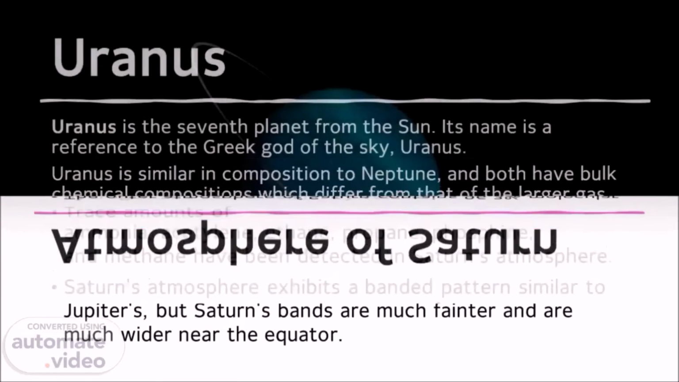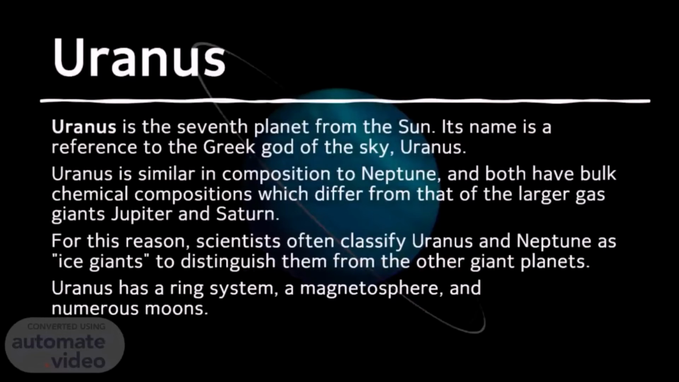Uranus. Uranus is the 7th planet from the Sun. Its name is a reference to the Greek god of the sky, Uranus. Uranus is similar in composition to Neptune, and both have bulk chemical compositions which differ from that of the larger gas giants Jupiter and Saturn. For this reason, scientists often classify Uranus and Neptune as ice giants, to distinguish them from the other giant planets. Uranus has a ring system, a magnetosphere, and numerous moons.